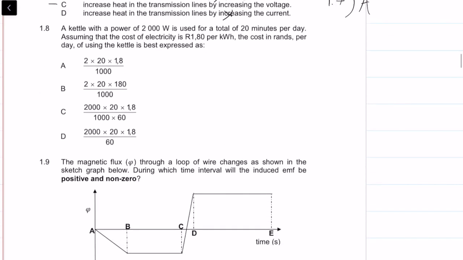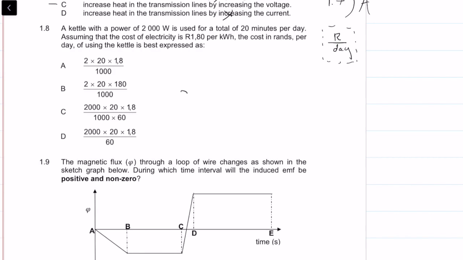Okay, so a kettle with a power of 2000 watts is used for a total of 20 minutes per day, assuming that the cost of electricity is R1.80 per kilowatt hour. The cost in rands per day. Okay, so what is an expression for the cost in rands per day? Okay, so our final answer we want as being rands per day. So that's how I'm going to work. Okay, so we have to work towards this unit.